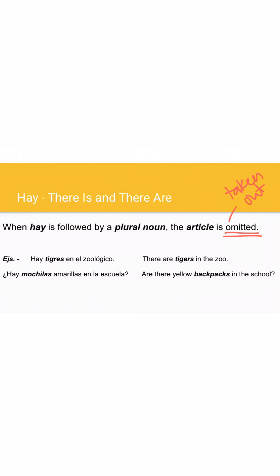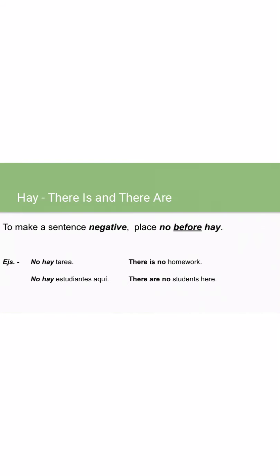Notice we do not have an indefinite article here, okay? Not happening. "¿Hay mochilas amarillas en la escuela?" Are there yellow backpacks in the school? Again, no indefinite article.